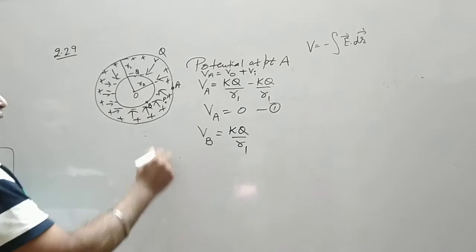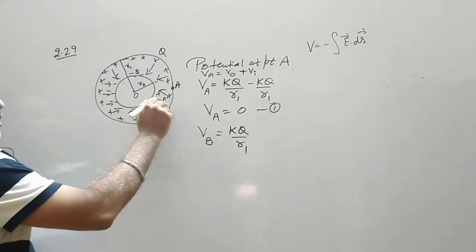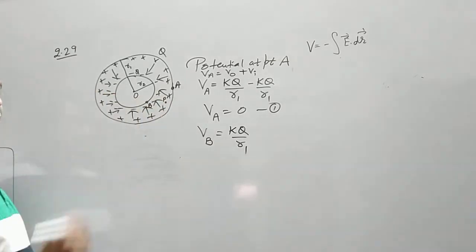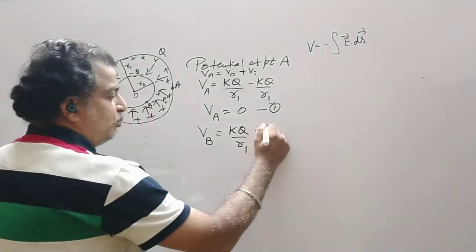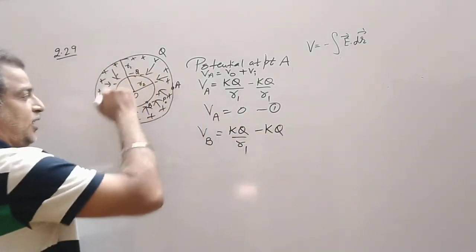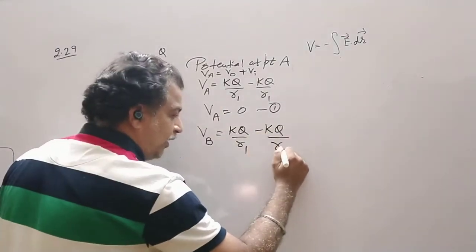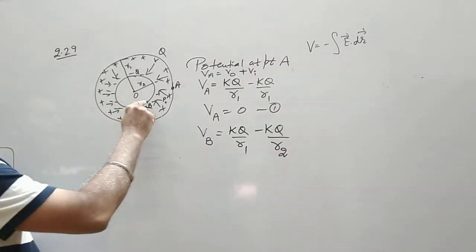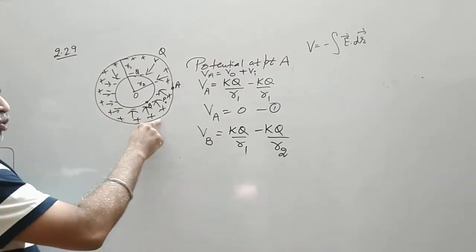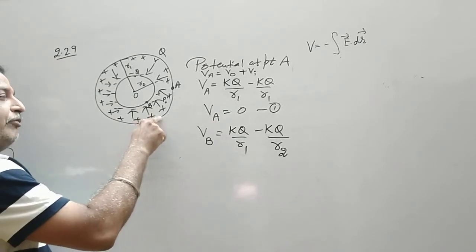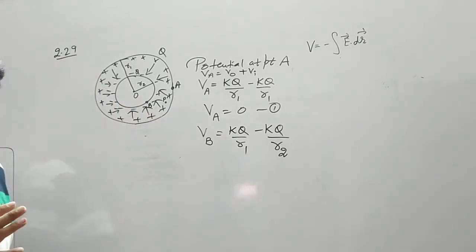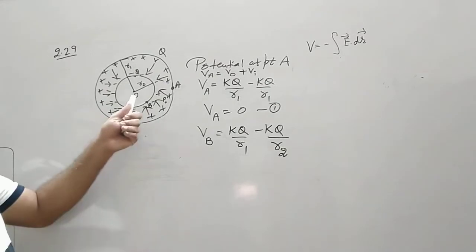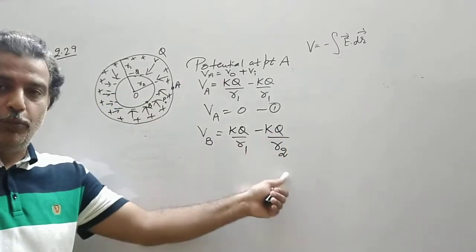Now I move that unit positive charge from point P to B. So that potential becomes minus K Q, minus because it is negatively charged, upon its own radius. So this is the potential at B. First I come to the surface, then from the surface to B the potential remains constant, and then at B it becomes minus KQ upon R2.